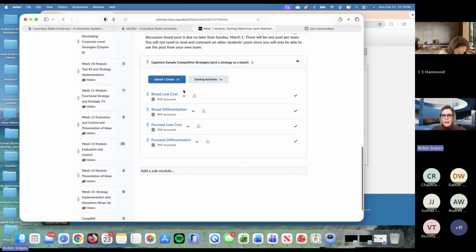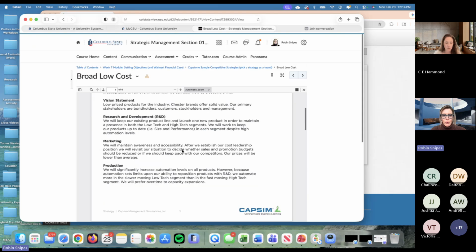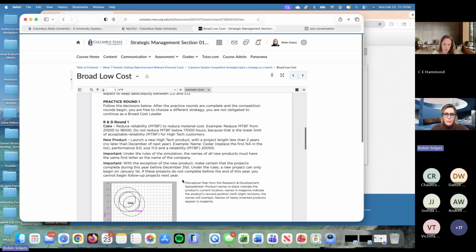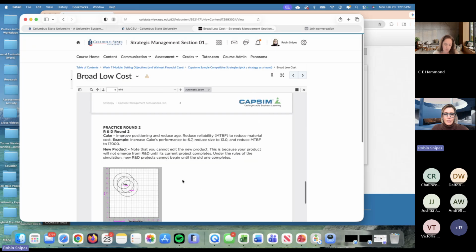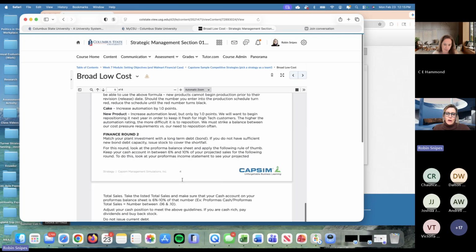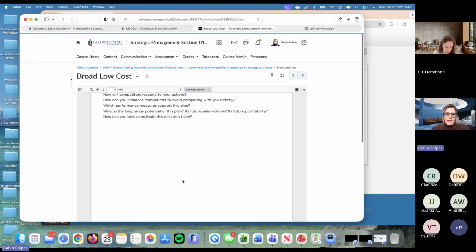These are very basic. So, for example, when you look at broad low cost, it gives you an idea, describes what it is, what your vision might do. And you don't have to go into this much detail, by the way, on your team discussion board posts. I don't need you to tell me specifically what you're going to do in round 1 and then round 2 and all of that. But this is giving you an example of what would be a low-cost strategy, what you could do if you were offering a low-cost strategy, what all it would involve. And it's going into a lot of detail, which I thought would be helpful to everyone.